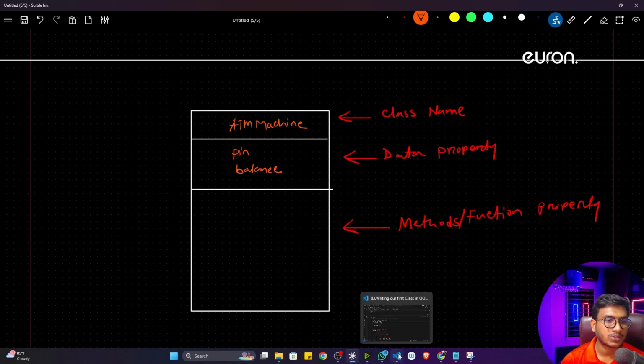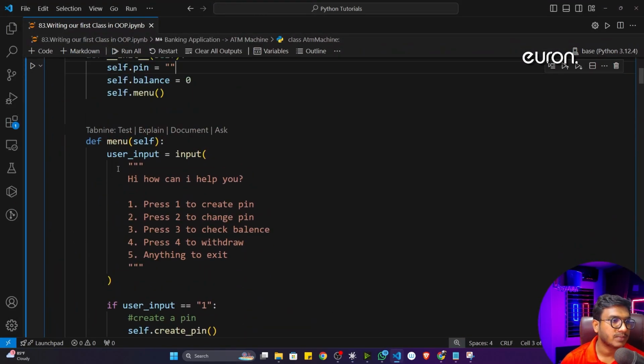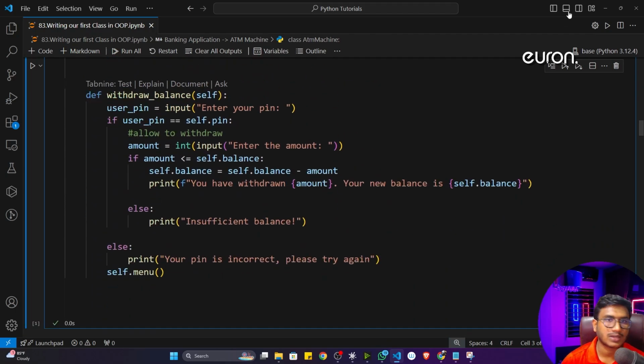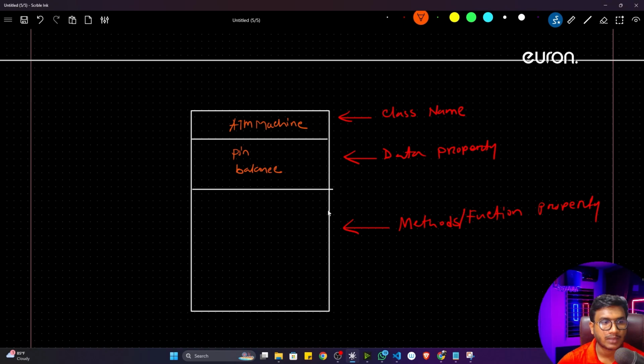And how many functions, that means method properties, were there? You can see menu was there, then create pin was there, change pin was there, check balance is there, withdraw is there. So let me write down all the methods one by one. So menu was there, then we had create pin, we had change pin, we had check balance, then we have withdraw. I think these 5 functionalities I had. Okay, so this is called a class diagram.